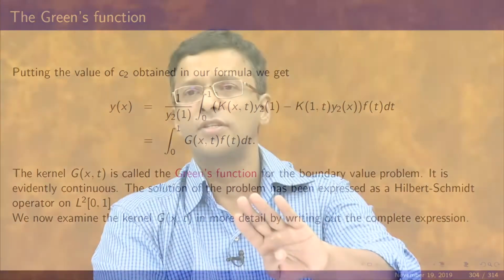We know k of x t for t less than or equal to x, and we know k of x t for t greater than or equal to x. We know this formula for k, and we have to put down this formula and write out the Green's function. Of course, it will have two different avatars. If t is less than or equal to x, then y2 of 1 into g of x t is y2x, y2t, y1 of 1 minus y2t, y2 of 1, y1x. The constant y2 of 1 I have clubbed with g so that I avoid the fractions in my displays.